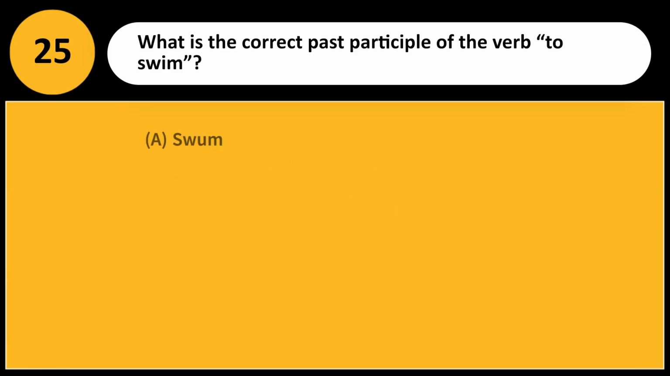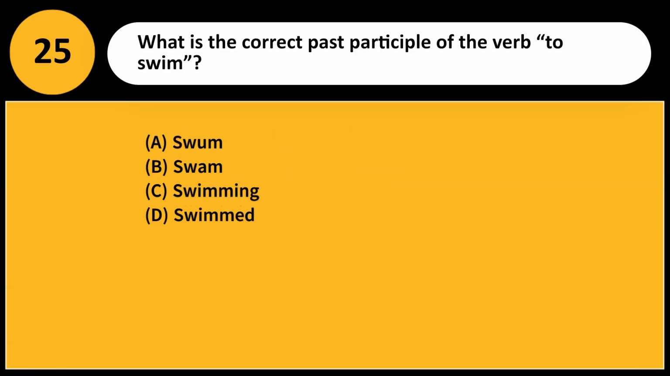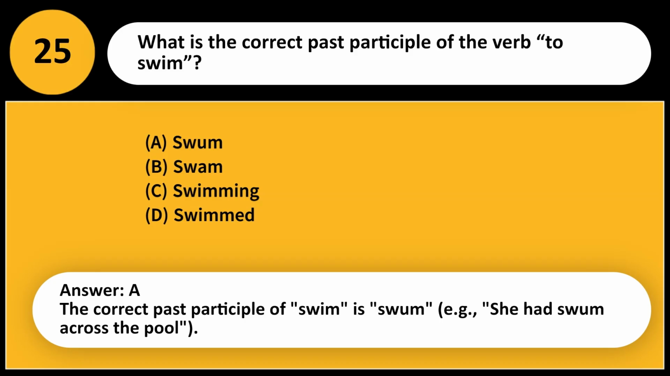What is the correct past participle of the verb "to swim"? A. Swum. B. Swam. C. Swimming. D. Swimmed. Answer, A. The correct past participle of swim is swum, e.g., "she had swum across the pool."